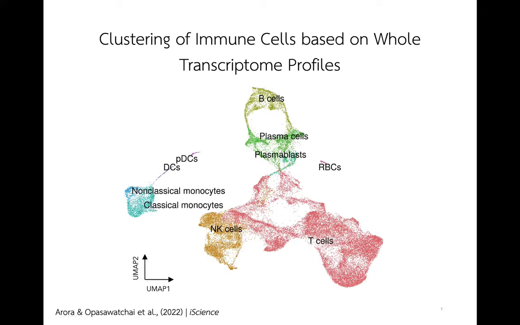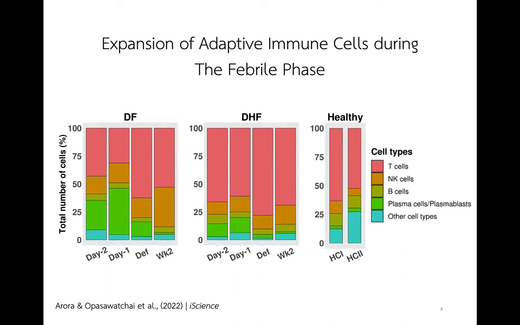cells. We next explored the proportions of each cell type across the time course of dengue infection. The Y-axis represents the percentage of cells, and the X-axis represents the day of infection. Here we show DF, DHF, and healthy controls. Different colors represent different cell types.